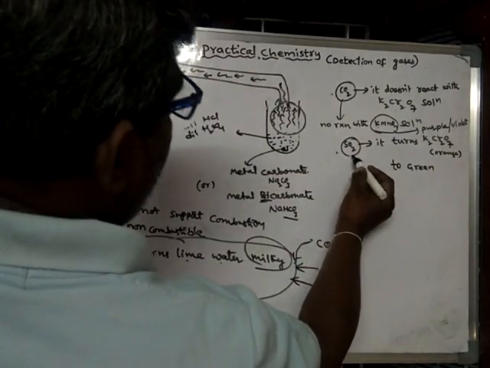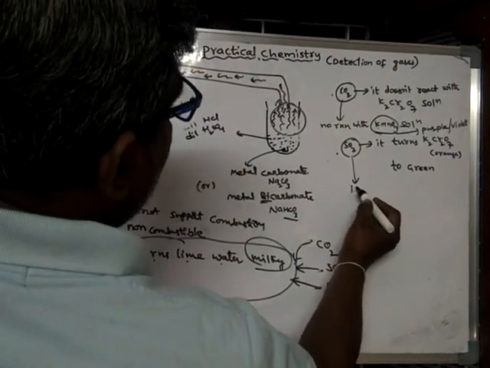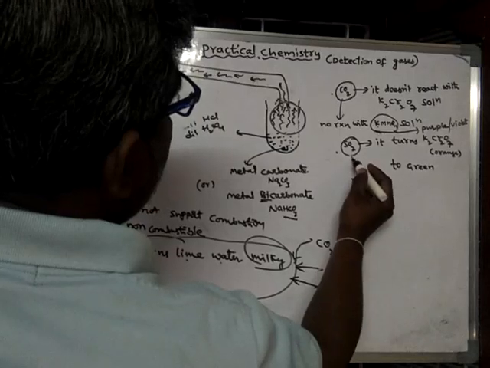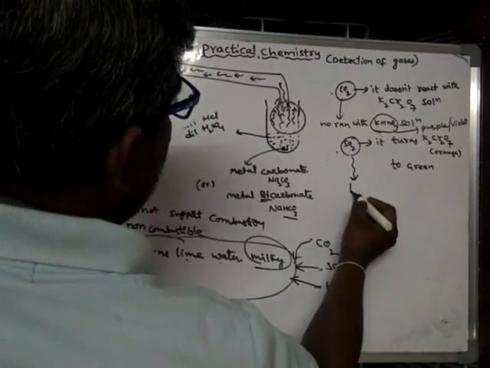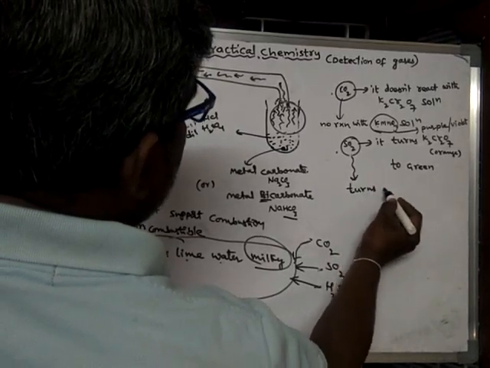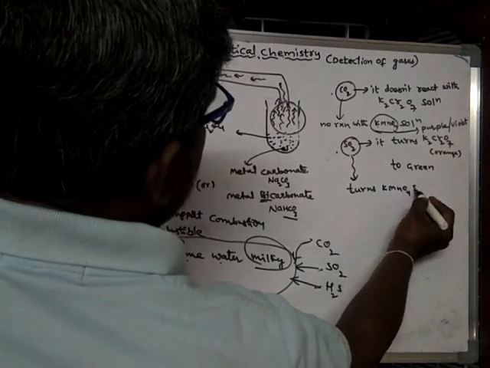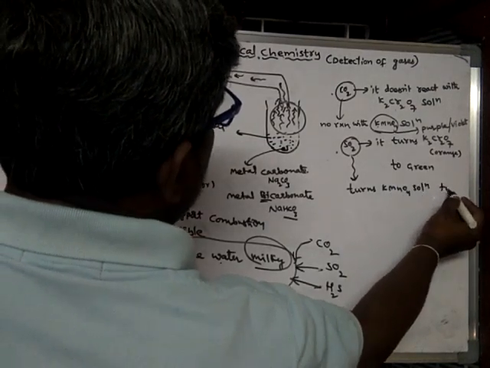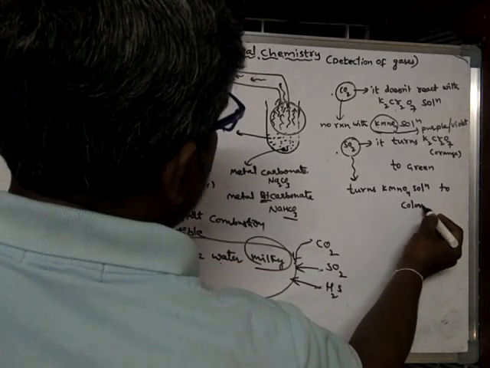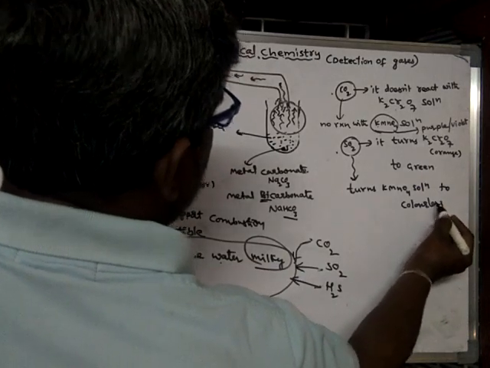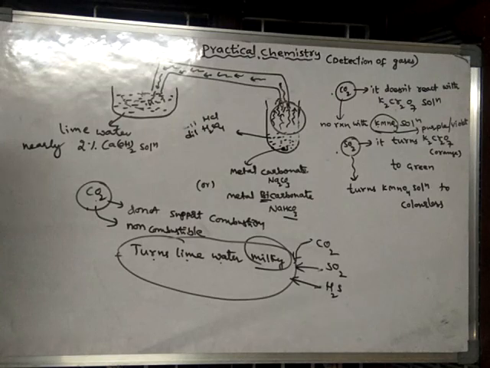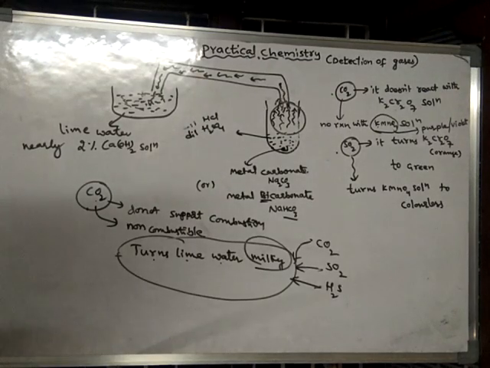But when SO2 is passed through KMnO4, SO2 turns the KMnO4 solution colorless.